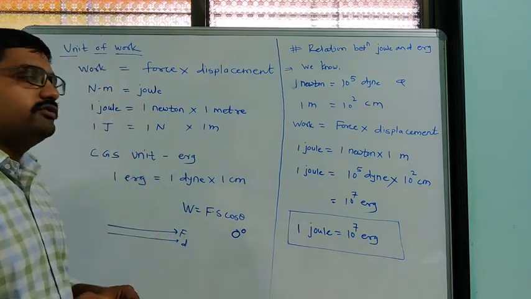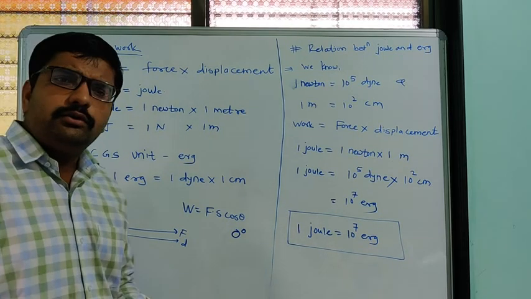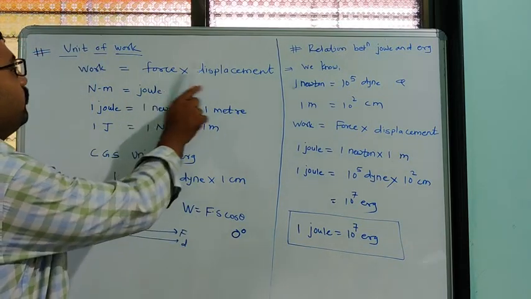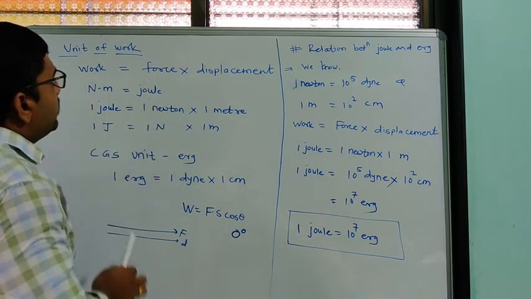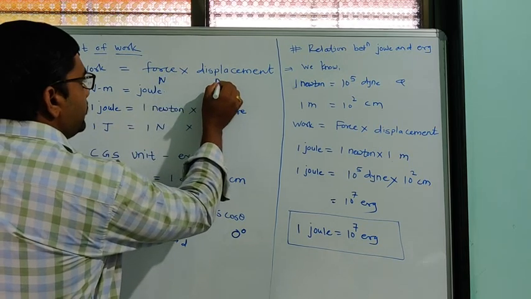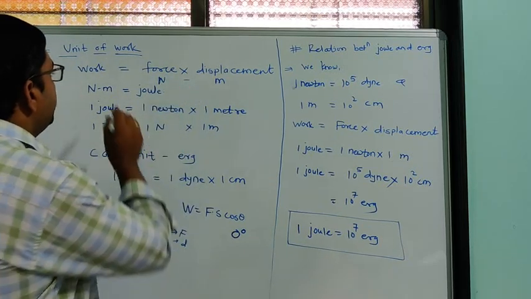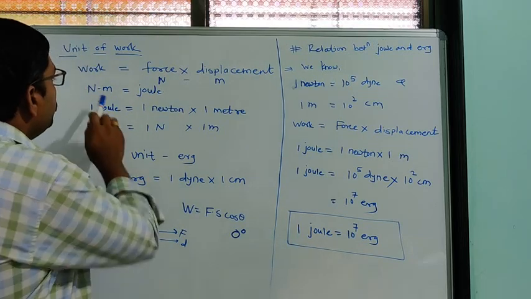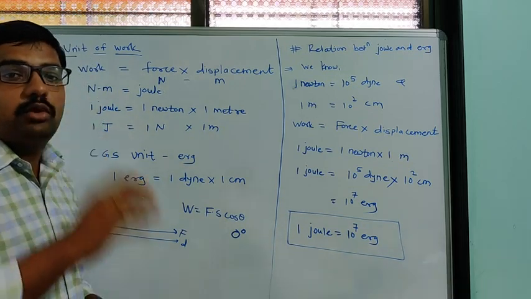Now the next topic we have to start is the unit of work. We have studied the formula of work done: work done is given by force into displacement. Force has the unit Newton and displacement has the SI unit meter. So we can say that Newton meter is the unit of work. This Newton meter is also called a joule.